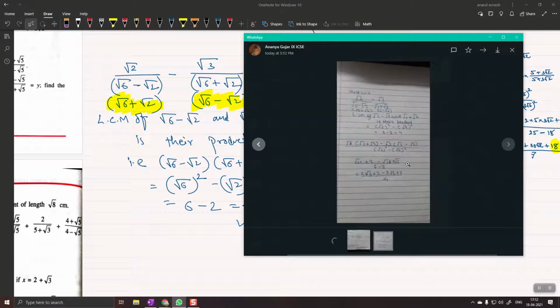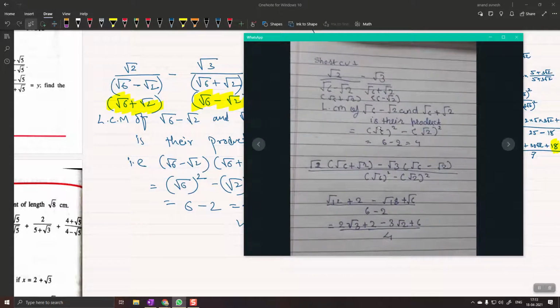Okay, very good Ananya. Let me see what you have done. Root 2 times root 6 plus root 2 minus root 3 times root 6 minus root 2, okay. Root 12 plus 2 minus root 18 plus root 6. Root 2 root 3, very good, plus 2 minus 3 root 2 plus root 6.